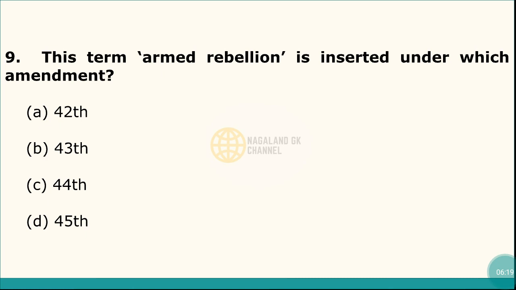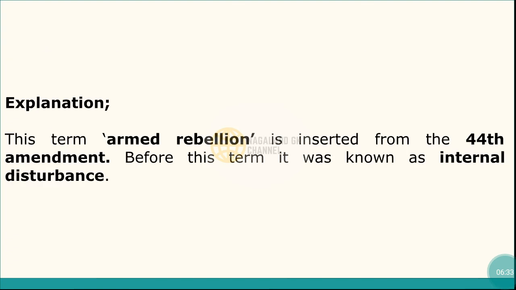Question number 9. The term armed rebellion is inserted under which amendment? And here the correct answer is option number C, that is 44th Amendment. Here, the term armed rebellion is inserted from the 44th Amendment. Before this term, it was known as internal disturbance.